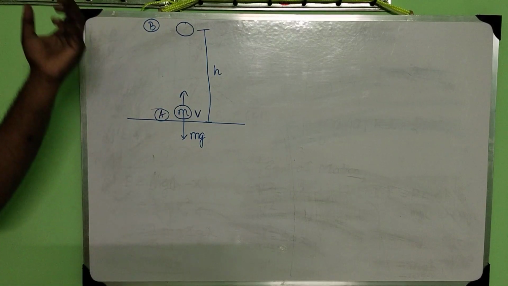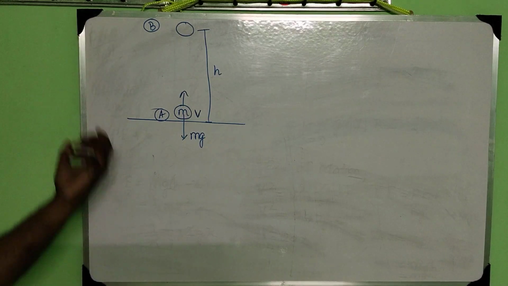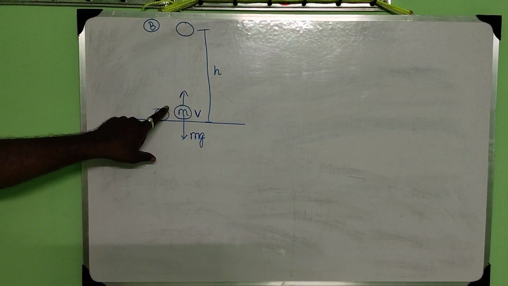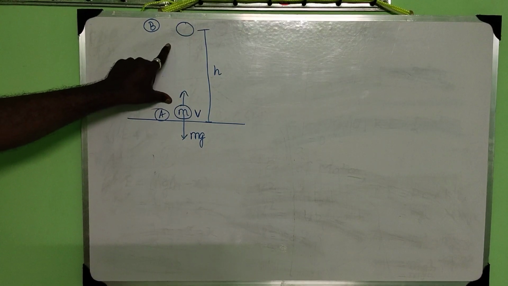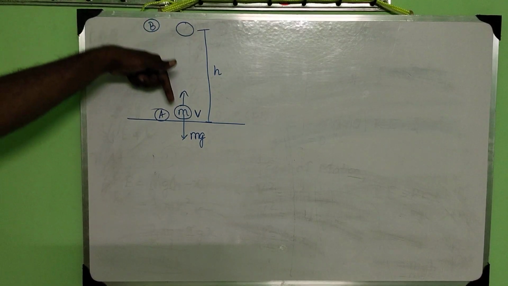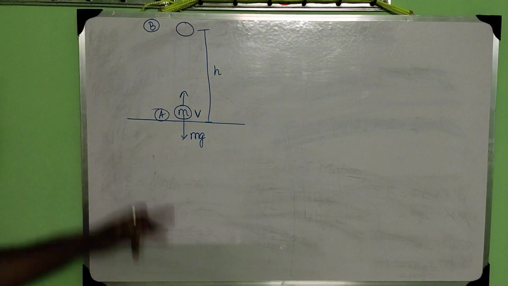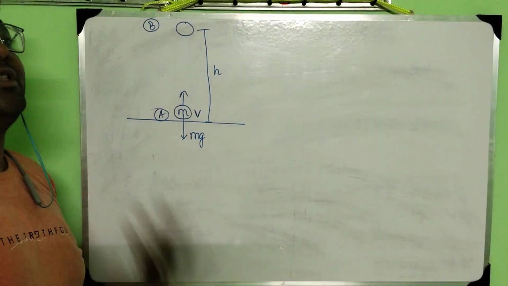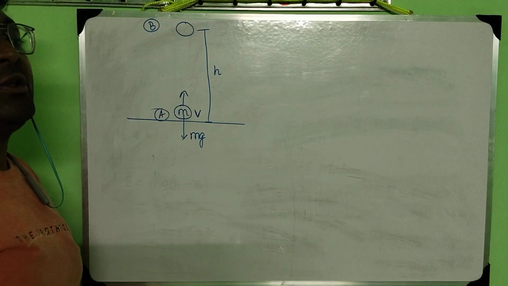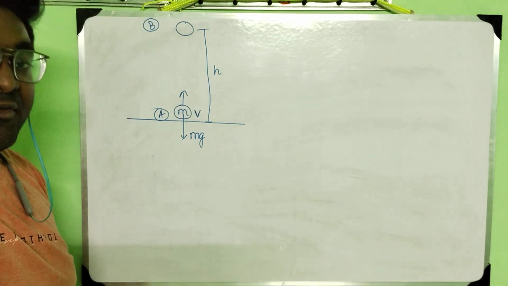That means the force due to gravity will try to pull the ball downward. So the body will get slowed down. That means acceleration will be in this direction, but the motion will be upward. So ultimately, the body will get stopped. You can do it by yourself also. If you throw the ball upward, ultimately for some seconds it will be stopped there, and then it will again return down.